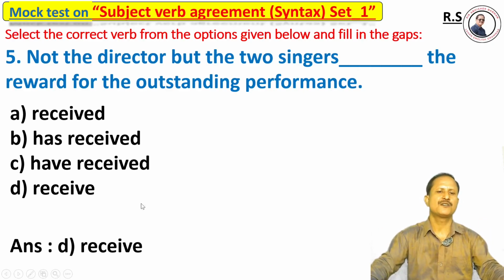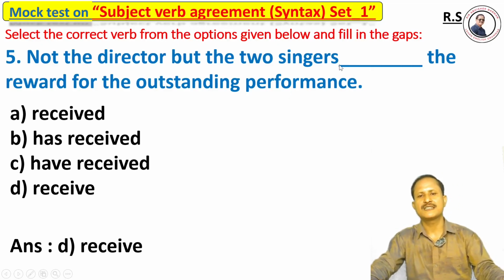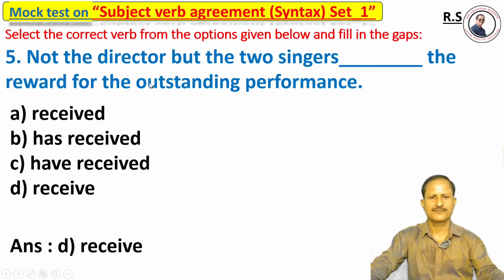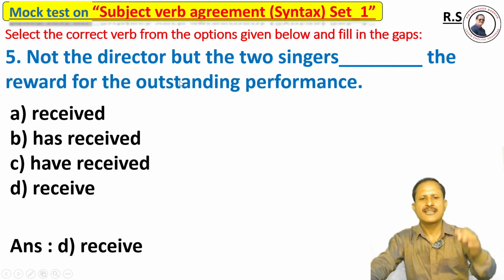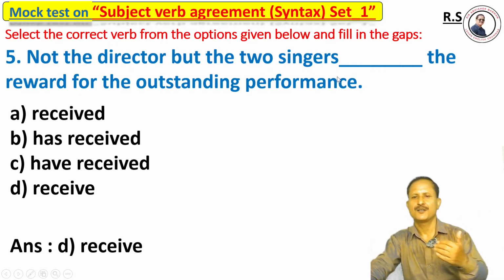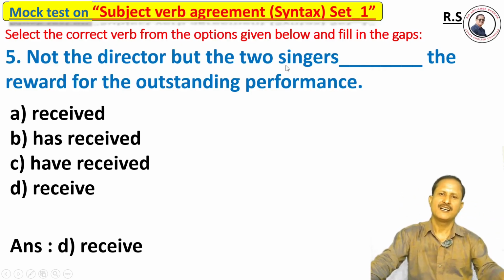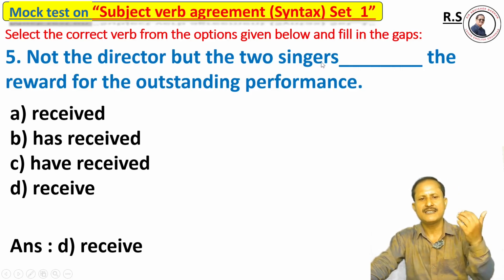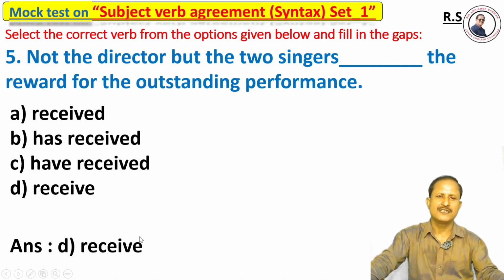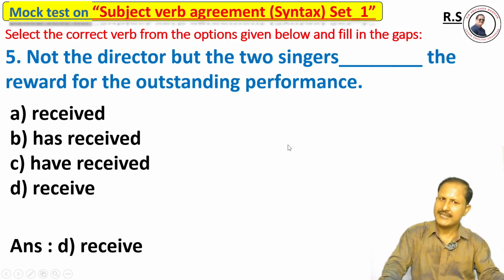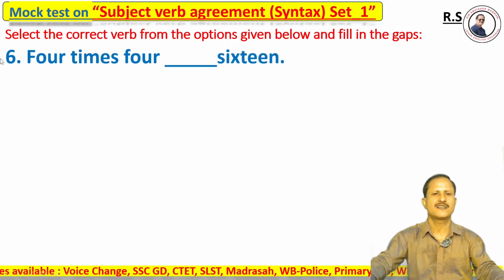The correct answer is option D. Why? Not the director, but the two singers. If a sentence contains two subjects, one negative and one positive, the verb must agree with the positive subject. Two singers is the subject, and it is plural, and that's why it agrees with the plural verb received. So the right answer is option D.